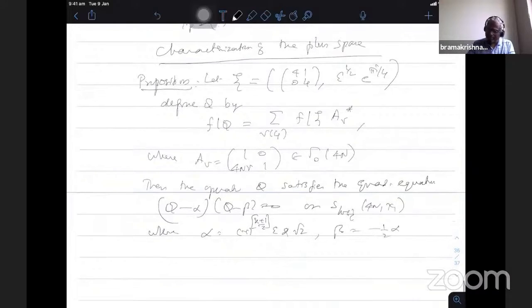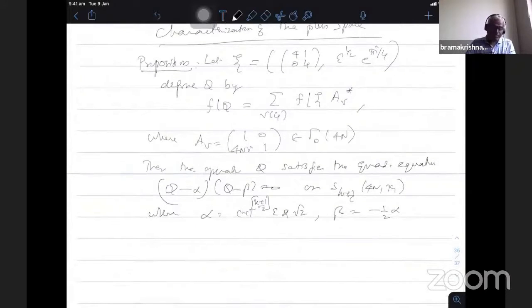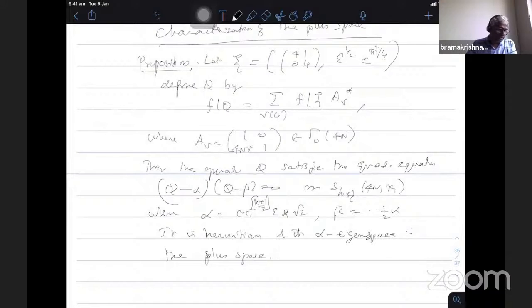You remember that the same kind of thing was there; epsilon was not there, but some power of k appeared in this alpha definition. So if you look at the previous one, it is more or less the same; beta is nothing but minus half of alpha. So it is Hermitian and its alpha eigenspace is the plus space. I should have written the notation, but it is easy for me to write plus space.